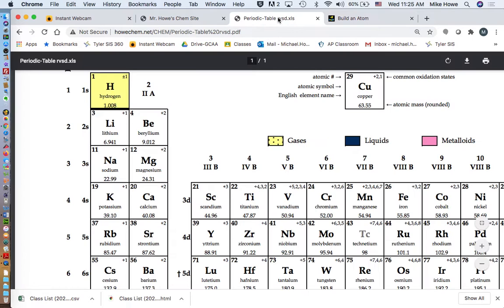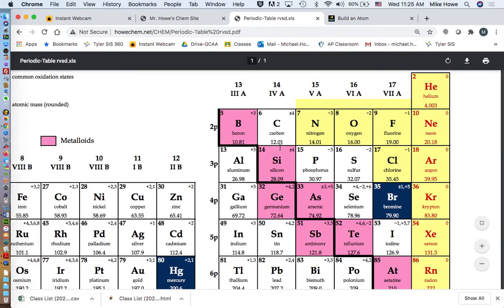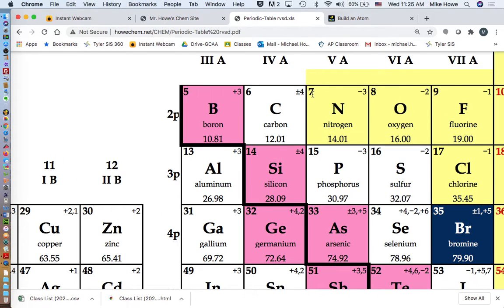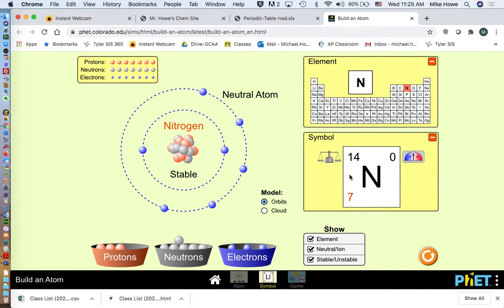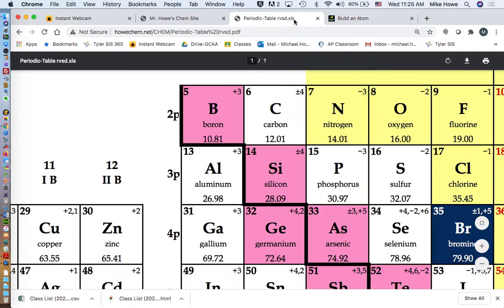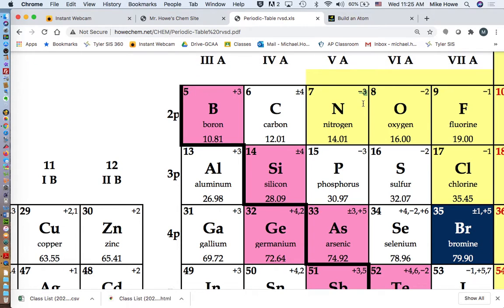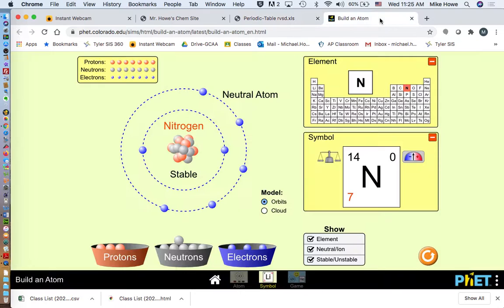So if we go to the periodic table and look at nitrogen, see how it says 7, that's the number of protons, and that is the mass number of protons and neutrons. Now, periodic tables don't have to follow this standard notation that I'm showing you here, because they organize based on the protons. They've tried to put it in the most prominent place. And then the periodic table also shows you a charge. Sometimes this one does, and this one shows you the most likely charge that would happen if there was a charge. So if nitrogen was going to have a charge, the most likely one is -3.